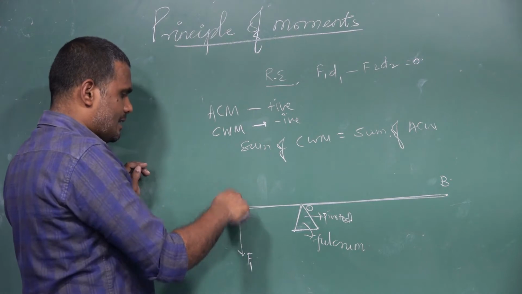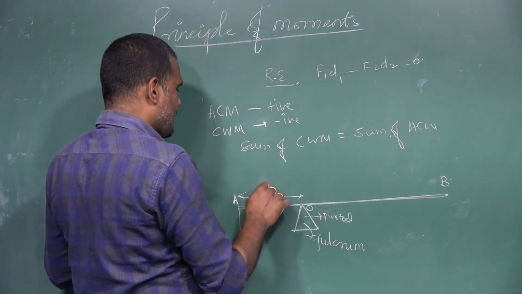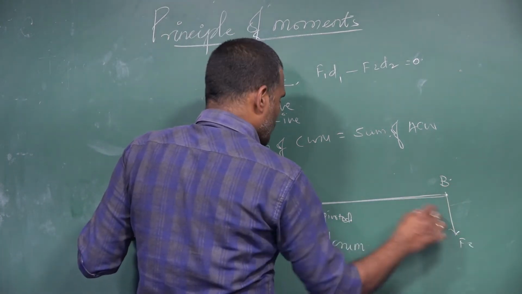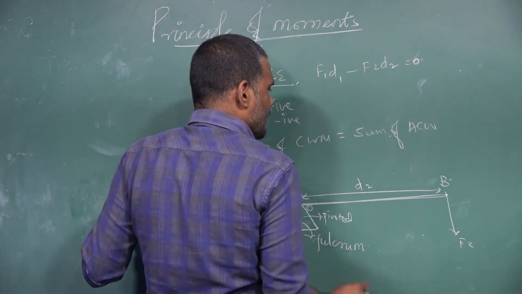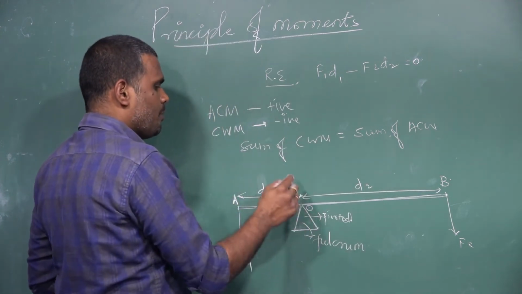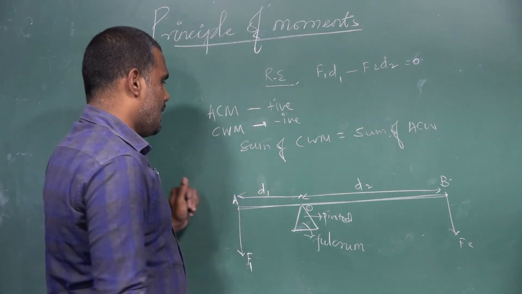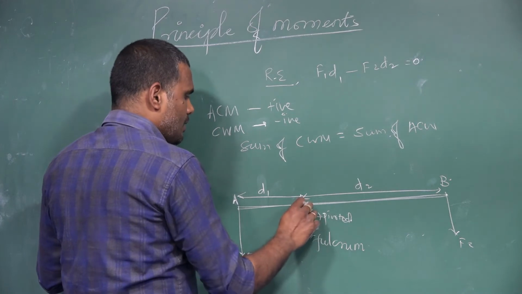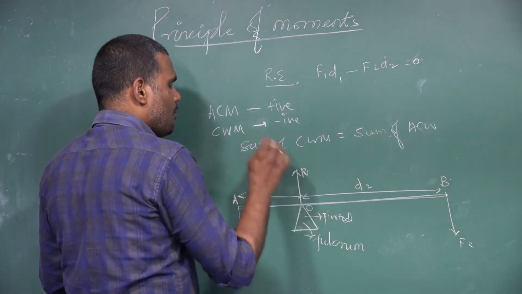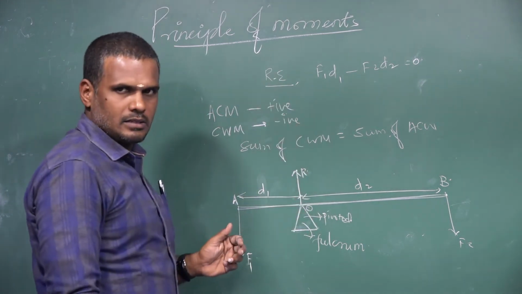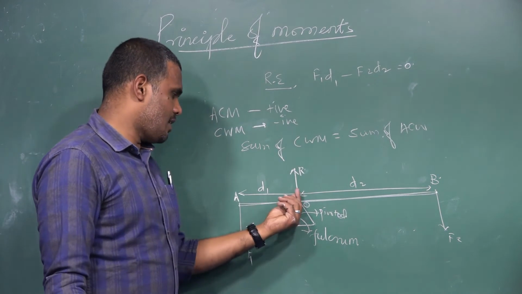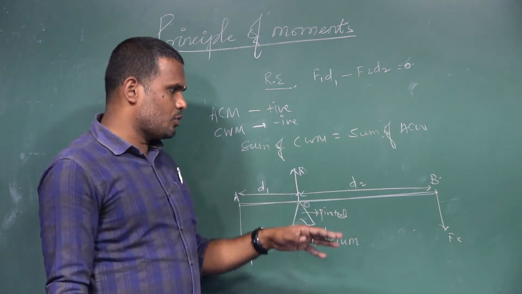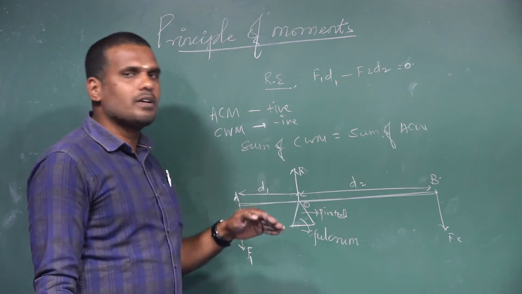F1 is the force acting at the end A, at a distance d1 from the pivoted point O, and another force F2 is acting at the end B, at a distance d2 from the same pivoted point O. The fulcrum exerts a normal or reactive force at the point O, acting in the upward direction, and the two forces F1 and F2 at the ends A and B are acting in the downward direction.